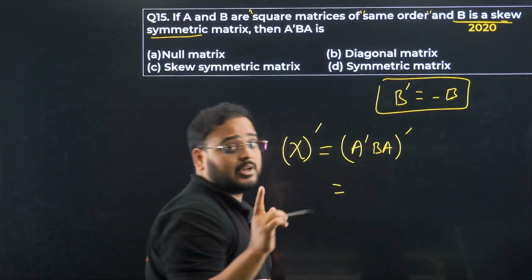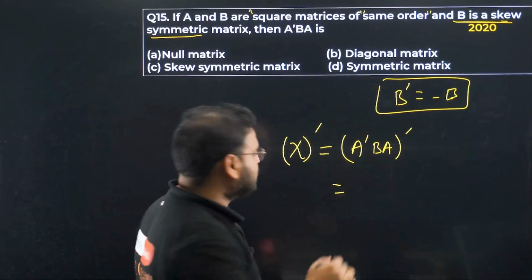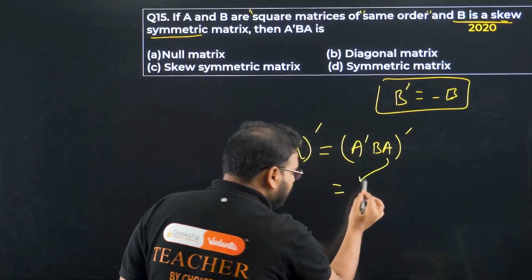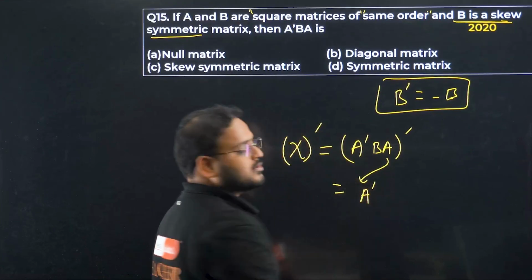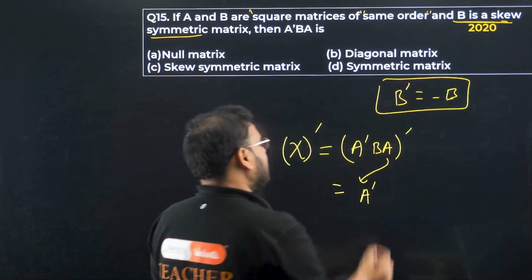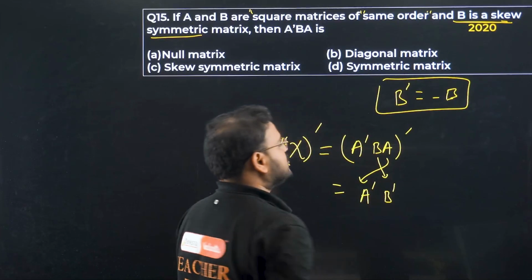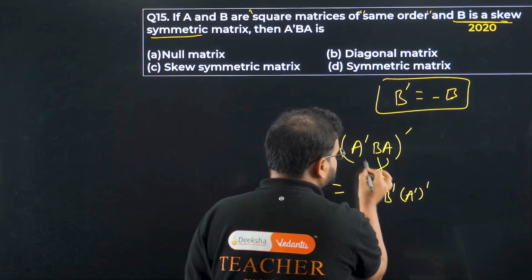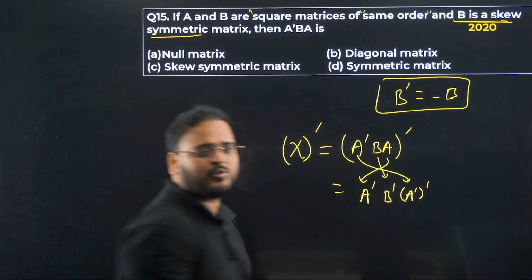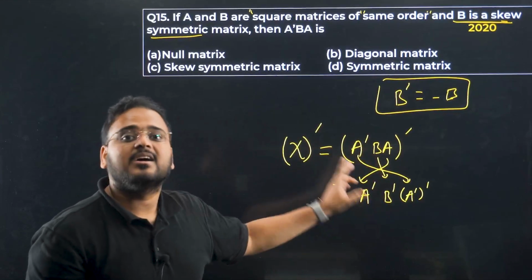This will turn out to be what? We have to do one thing now over here. In multiplication, what will happen? This will reverse. So this A will be coming over here with the transpose. So we get here A transpose. This B will remain as it is, so we'll have over here B transpose. And for the last one, we'll have A transpose the transpose. This A comes out over here. Not confusing, right? Because in the multiplication it reverses the order. It's called the reversal law.